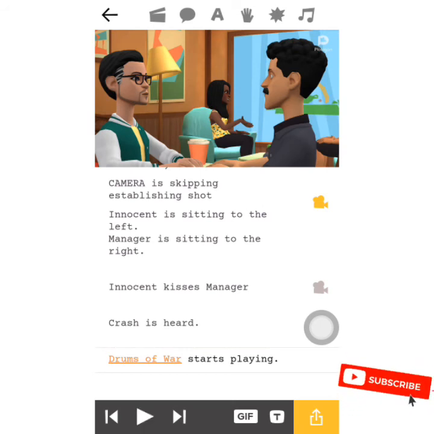A crash is heard, then drum of war will play when you play your music. So that is how you can make a character act on the other, and how you can add music and crash sound to your background. I will teach you another method to add music to the background, but right here I just want to give you every detail about this application. That's why I'm teaching you this particular session.